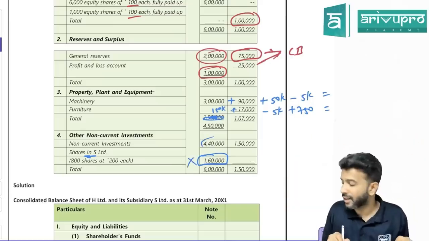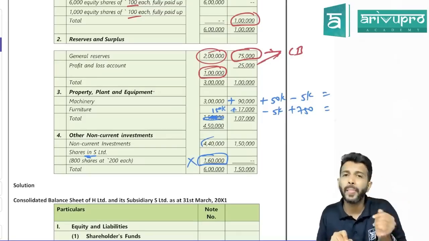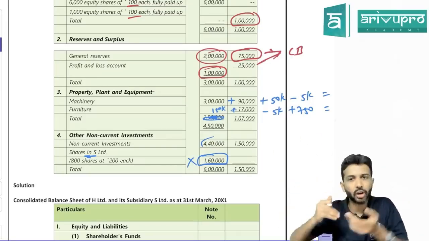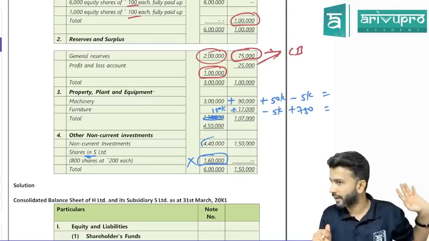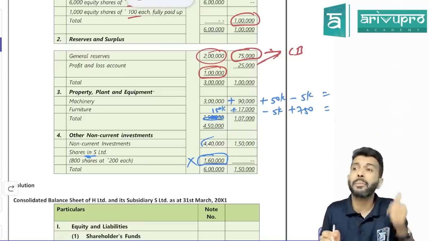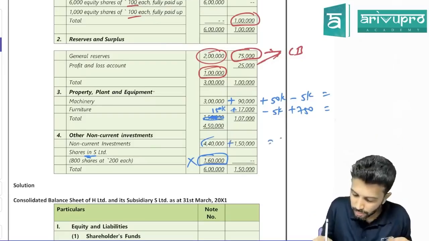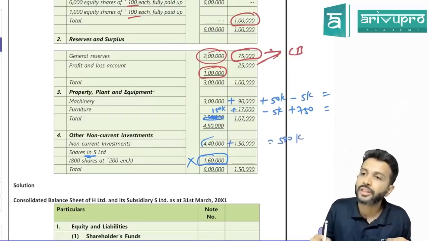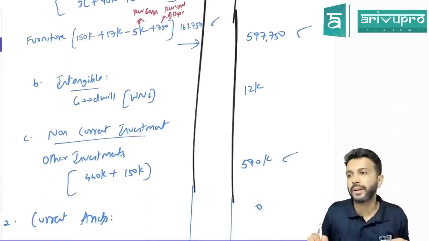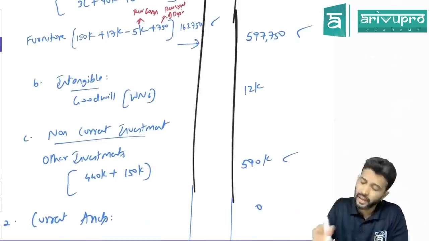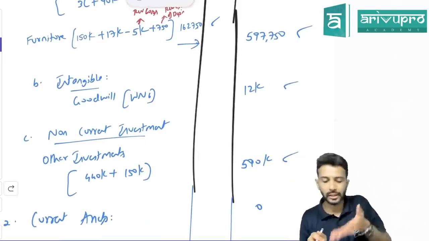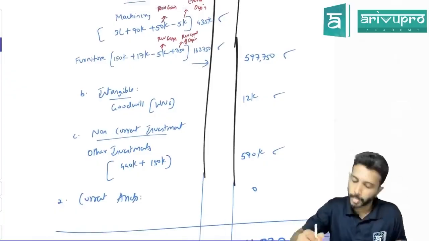Will this 160 come in the consolidated balance sheet? No. Why? Because for the holding company, it's an asset. For the subsidiary company, it is share capital. They will get knocked off, and instead of that, goodwill or capital reserve will come. So this will not come. How about other investment? Yes, add these two. This will be 5,90,000. So check, have they taken 590? 5,90,000 is your other investment. I told you not to forget goodwill or capital reserve. Here we got goodwill. How much is the goodwill? As per working note number 6, 12,000, which is brought in over here.